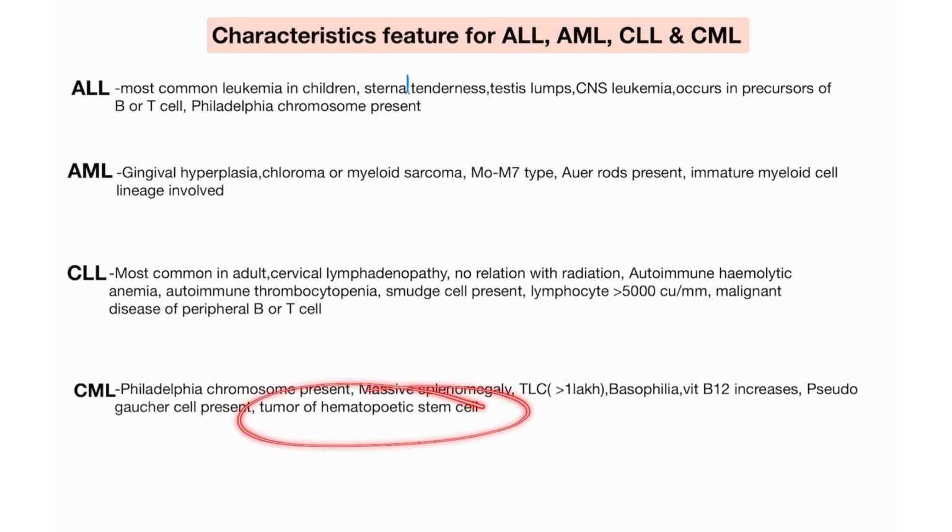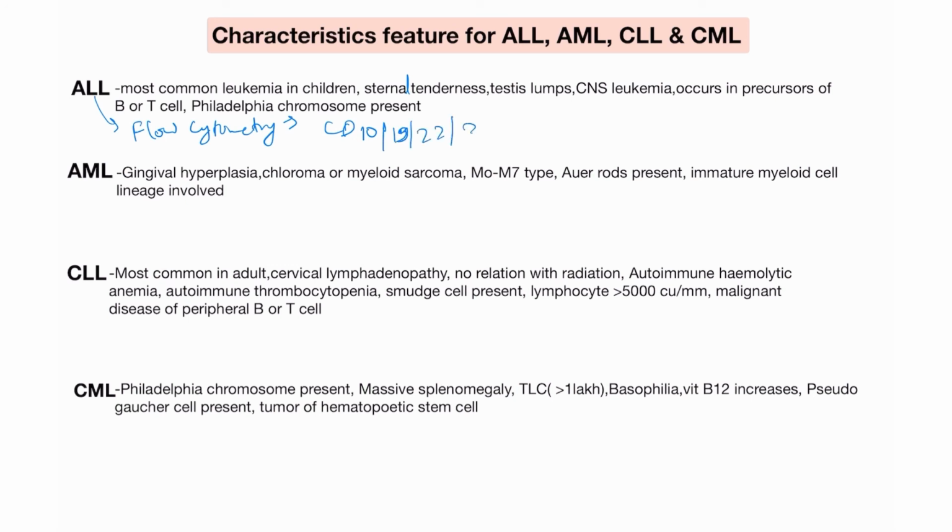And where is the precursor? It is a tumor of the hematopoietic stem cell. It arises from a tumor of the hematopoietic stem cell. And I already discussed that the investigation of choice is flow cytometry, because you will see CD10, CD19, CD22 or CD34 positive in case of the ALL. In the AML also, flow cytometry is the investigation of choice.